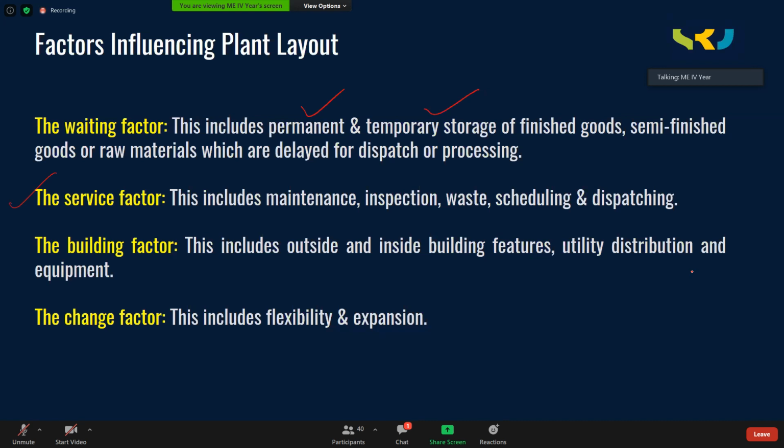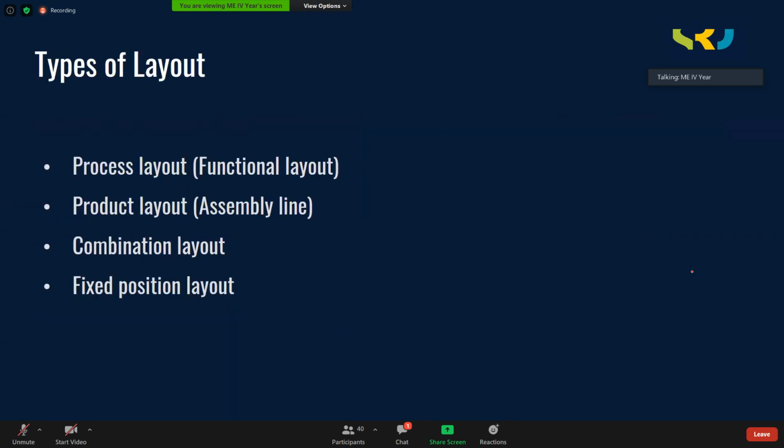The change factor. This includes flexibility and expansion for future activities. So these are all the principles of plant layout. They are almost in line with the objectives we discussed at the beginning of the class. Now, the last part of this unit is the types of layout. I hope most of you might have come across these layouts while discussing in different courses.